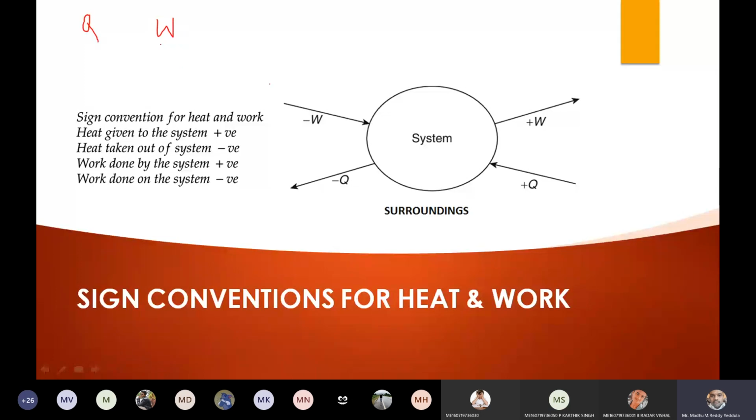Let us consider a system, right? We are adding heat to the system. Whenever we are adding heat to the system, that is a positive sign. It adds energy. If you add heat to the system, it increases the internal energy of the system, right? So heat added to the system is always positive, and heat extracted from the system, heat taken away by the system, is always negative.